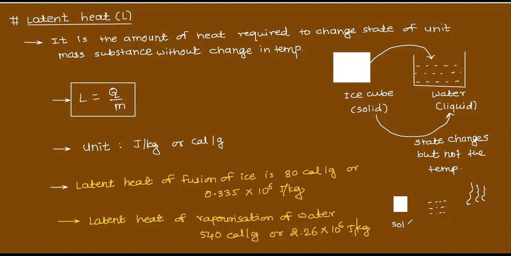Okay, solid, liquid, and here it is gas. So if this state change is there, that is latent heat of fusion, and if this state change is there, that is latent heat of vaporization. For solid to liquid you have latent heat of fusion. For liquid to gaseous you have latent heat of vaporization. Got my point? Is that clear? Okay.